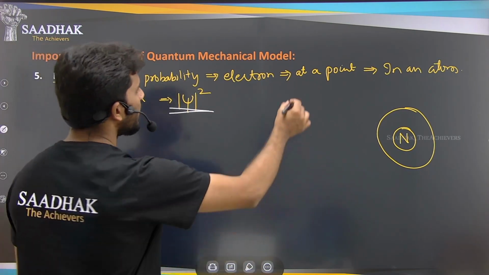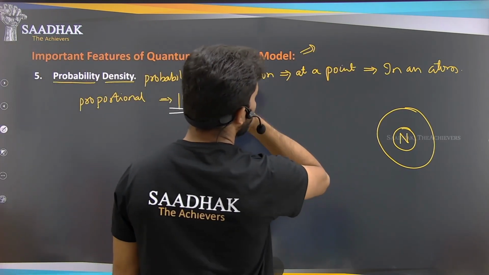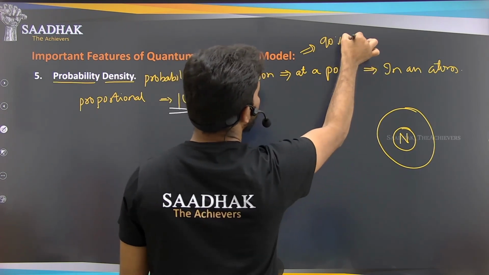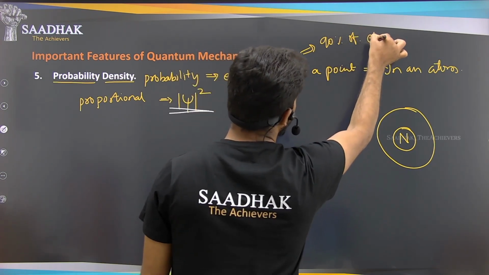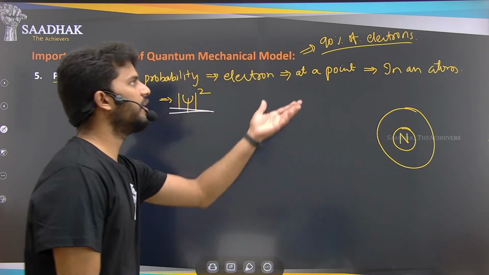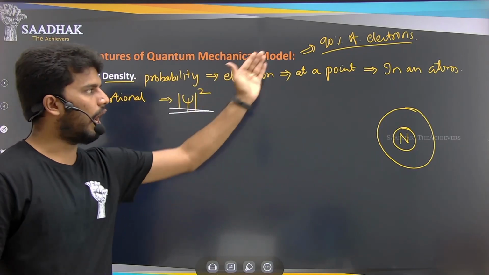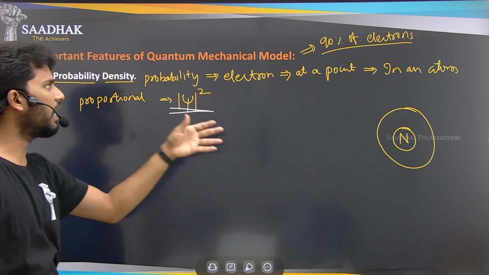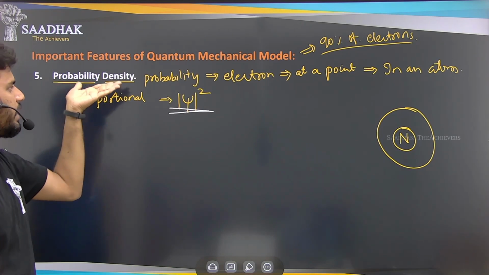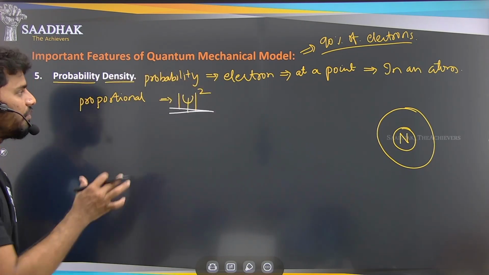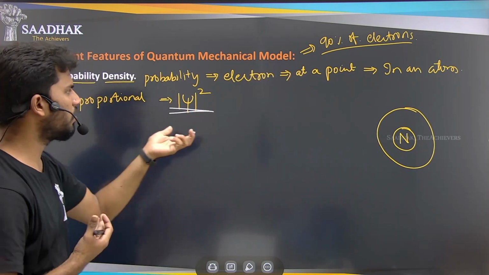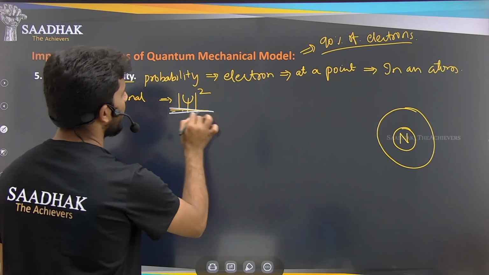I explained this in the previous part of this lecture, where we consider the 90% of the electrons. The place where we have at least 90% of the electrons, we call that the probability density, so where we have the most probable 90% of the electrons, that is psi square, our probability density here.